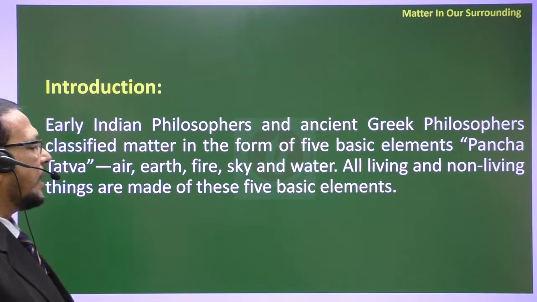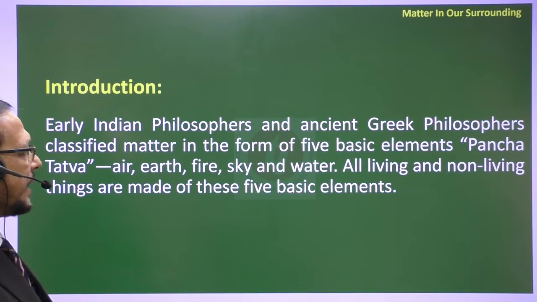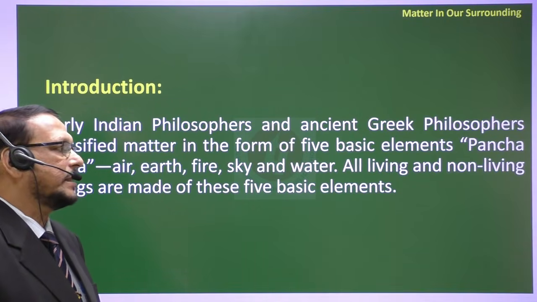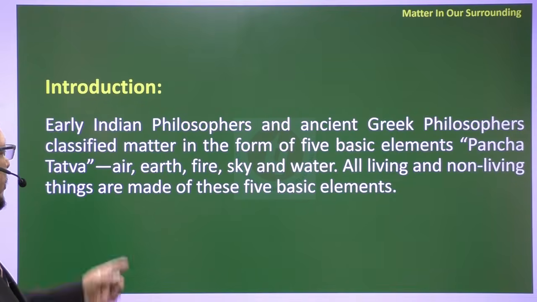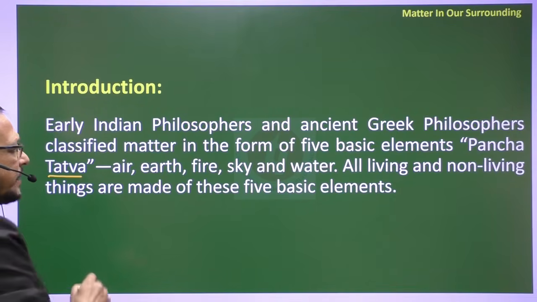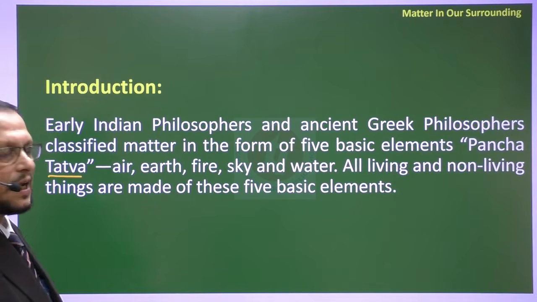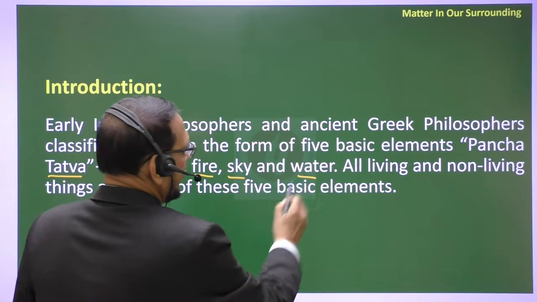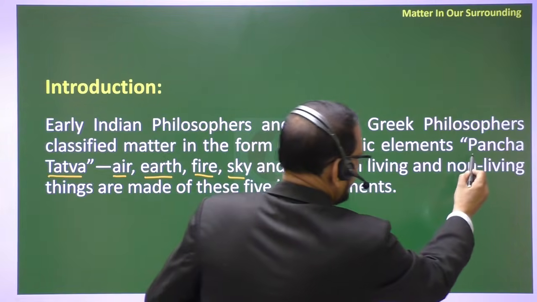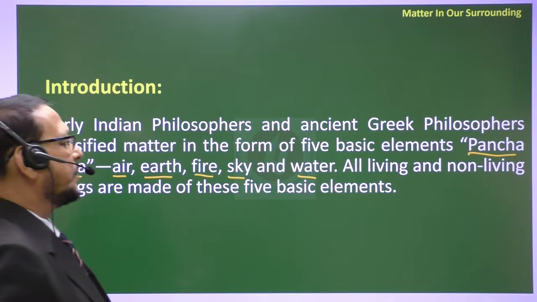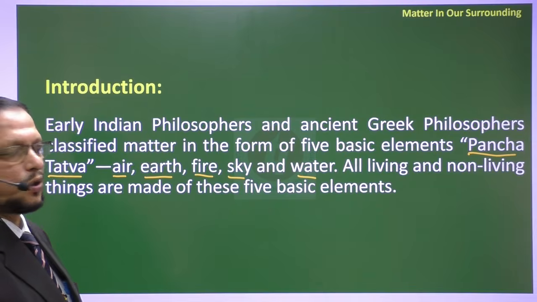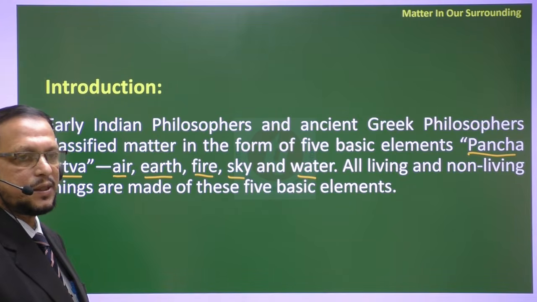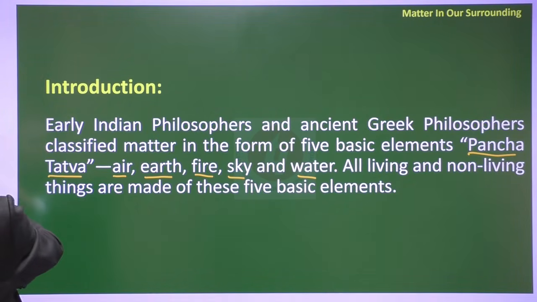Now, early Indian philosophers and ancient Greek philosophers classified matter in the form of 5 basic elements, that is called Panchatattva. We can understand Panchatattva to mean air, earth, fire, sky and water. So this is called Panchatattva. That is the old concept. All living and non-living things are made up of these 5 basic elements. So that is the idea.